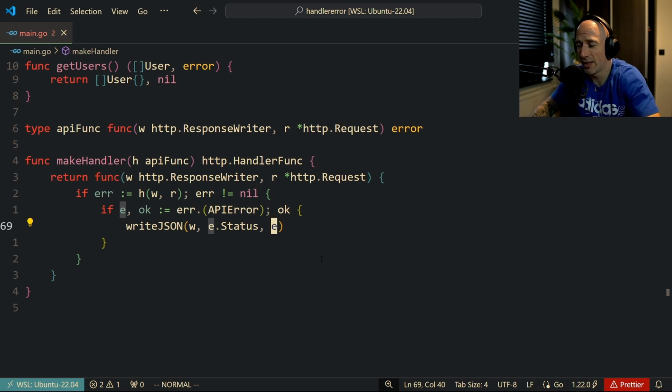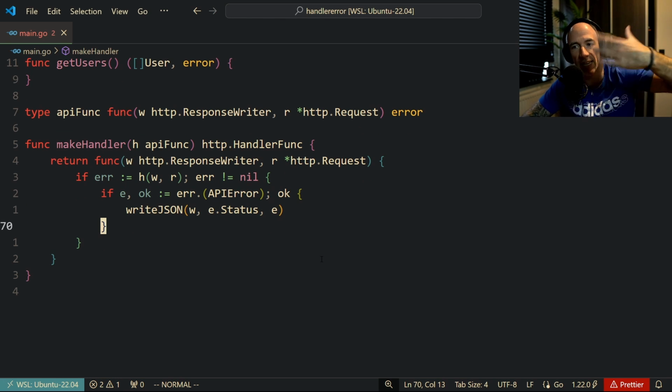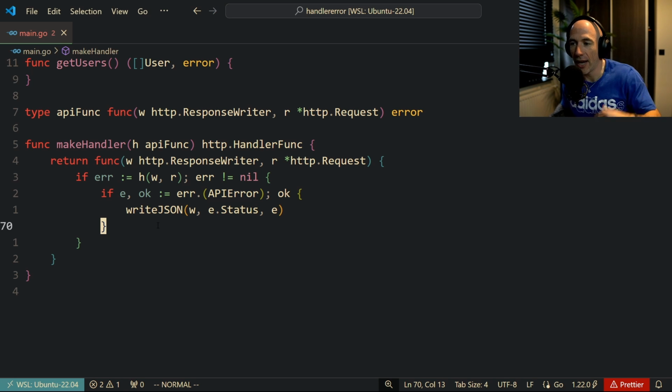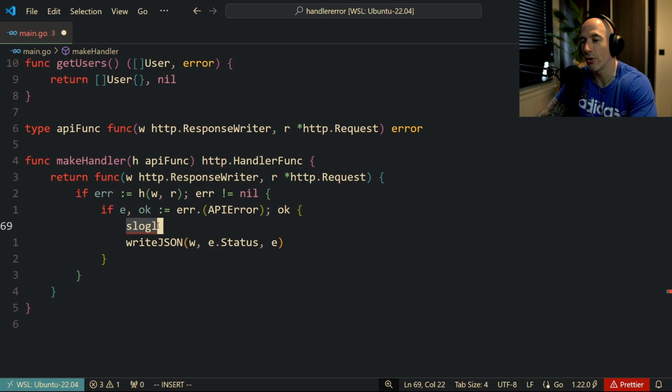Just too good. I'm just too good. Let us be honest here. Yada yada yada, right? And if it's not an APIError, it's going to be some other error. Maybe you have a special API error, or maybe you have just a standard error, and based on that error, you can do whatever you want, right? That's that. And of course, now you can do an slog here, error, and you can do whatever you want, right? You could say API error.